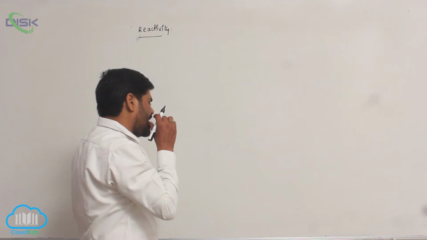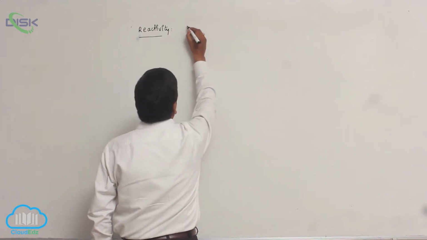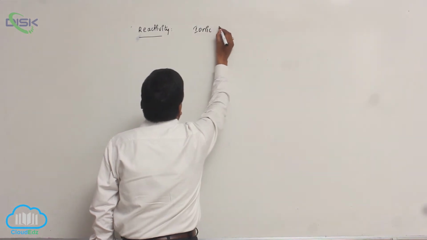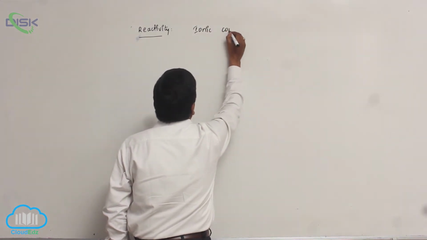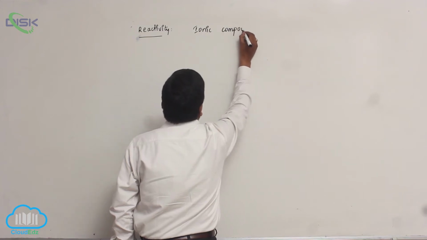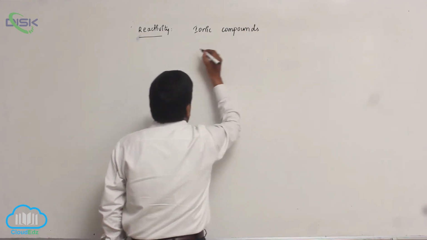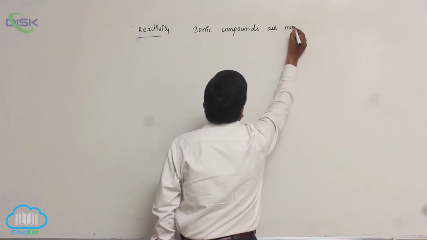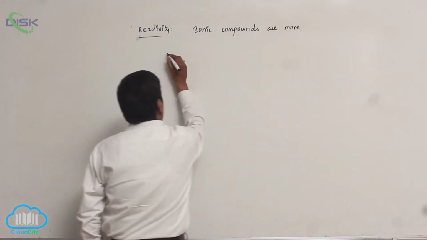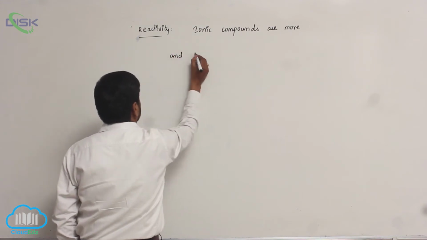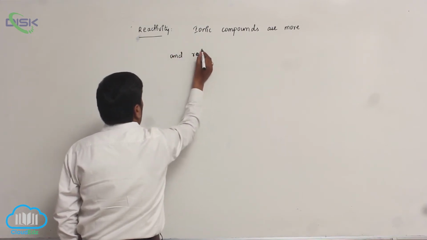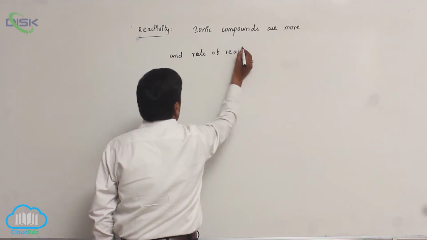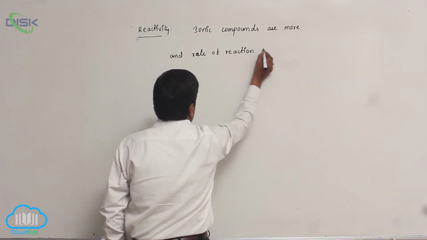Therefore, the rate of reaction increases.